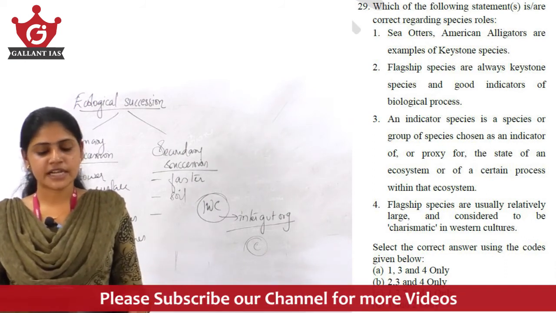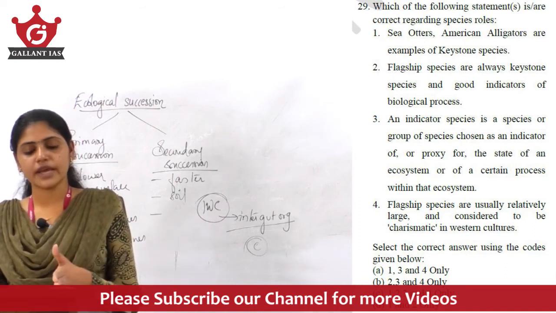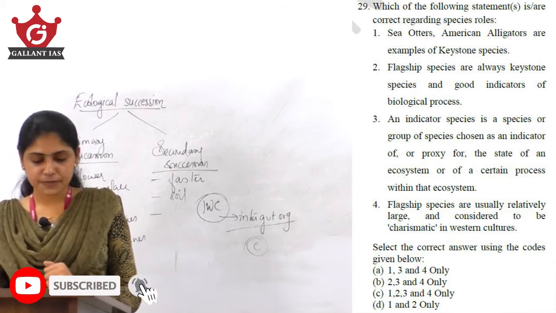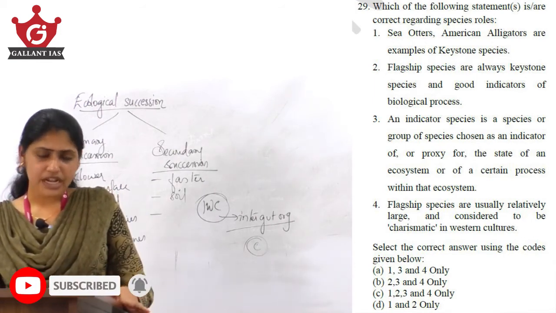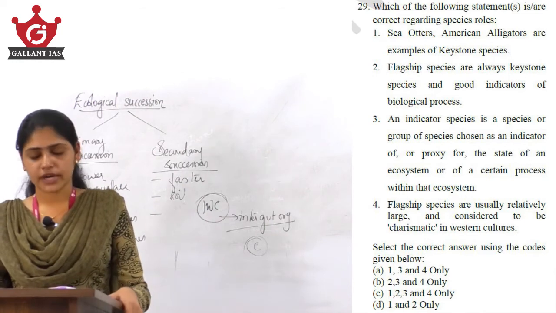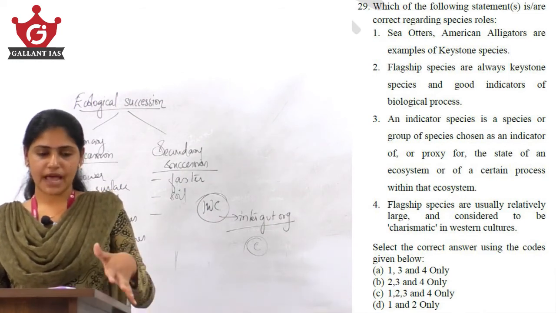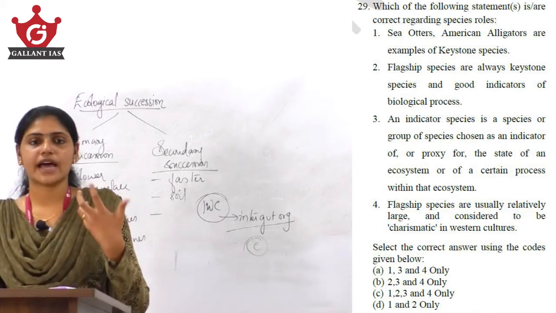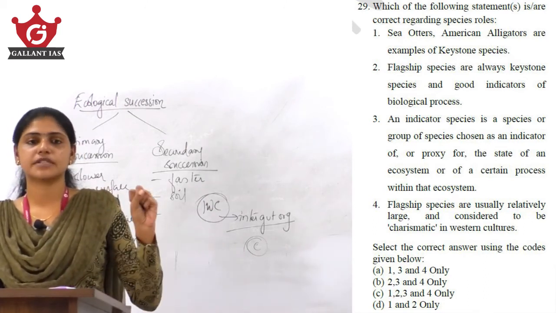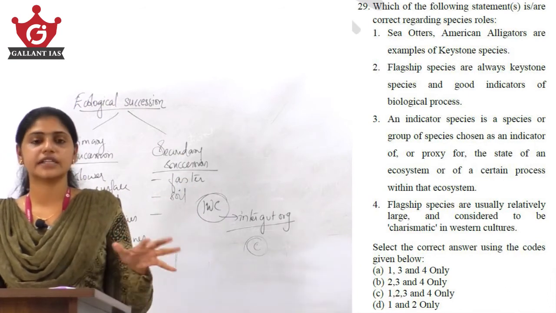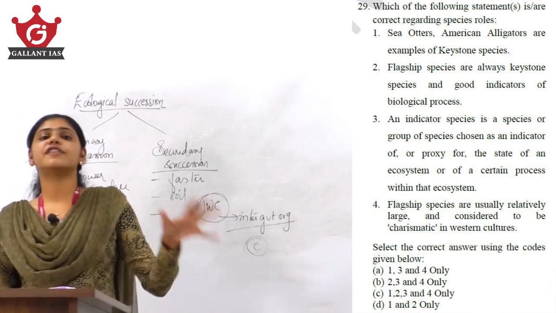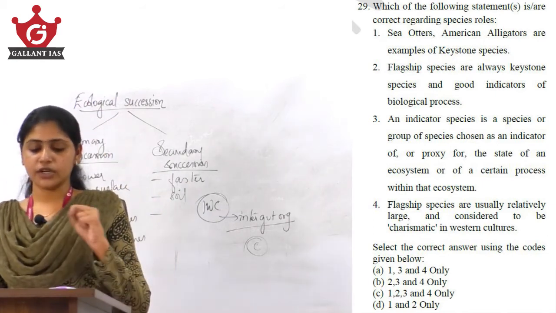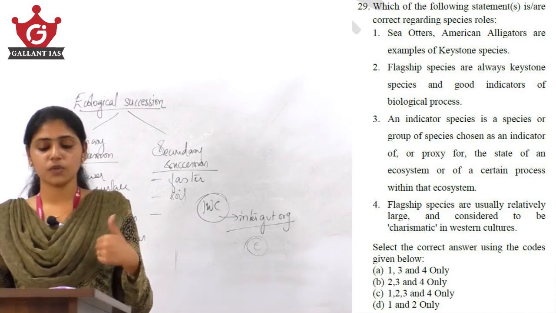Okay. The second statement says flagship species are always keystone species and good indicators of biological process. See, a flagship species is a species which is selected by some organizations to act as an ambassador, or to represent as an icon or a symbol of a particular habitat or a particular ecological region. That type of species we call flagship species. Okay, so here the second statement says they are good indicators of biological process and they are always keystone species.